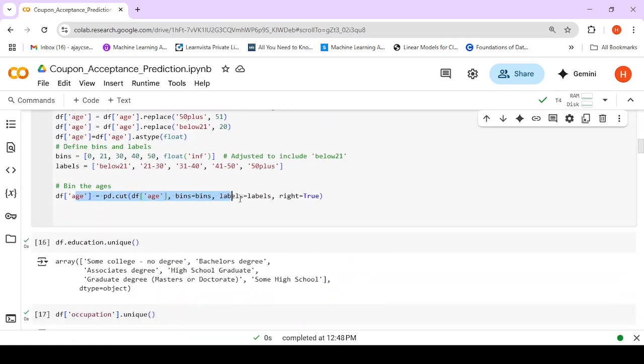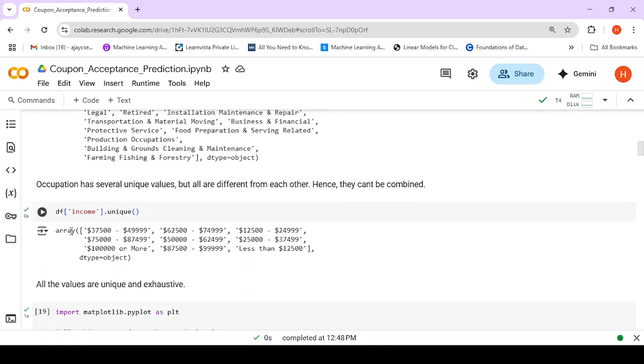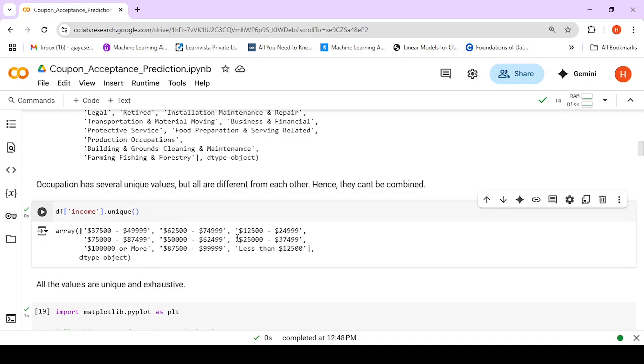So this is the code that will help us to bin our data. We have education, these various degrees, and occupation is also there. Then income, as we can see, is again put in categories, and for this particular data, ordinal encoding can be done, where the lowest value, like 12,500 to 25k, can be 0, and 25,000 to 37,499 can be number 1. Then 37,500 to 49,999 can be number 2. $50,000 here can be 3, and so on.